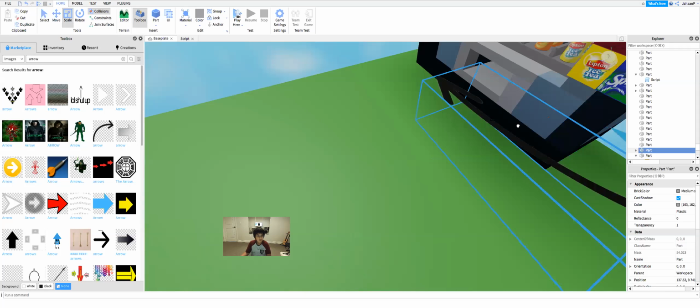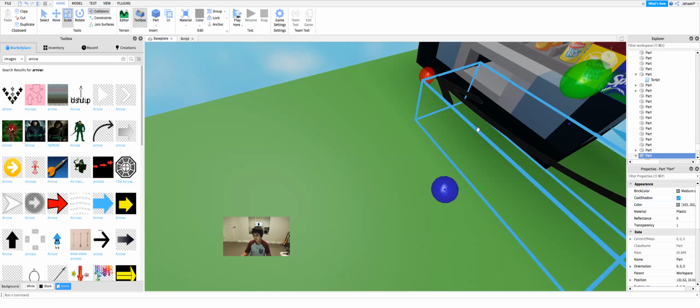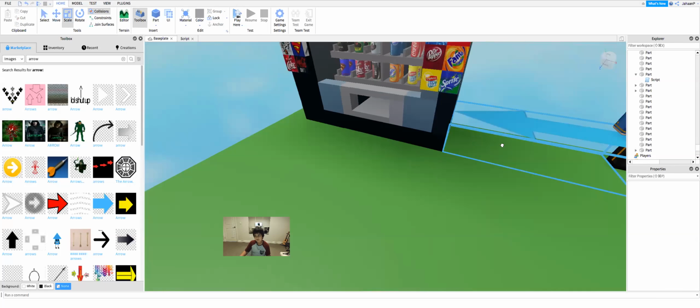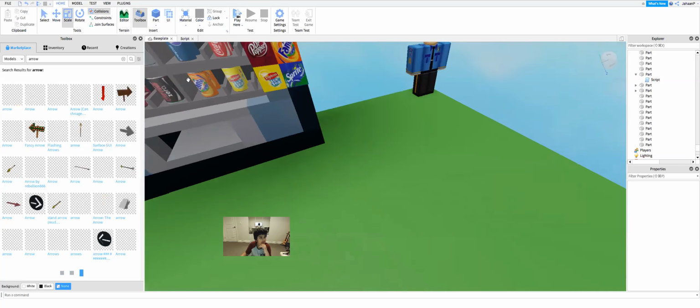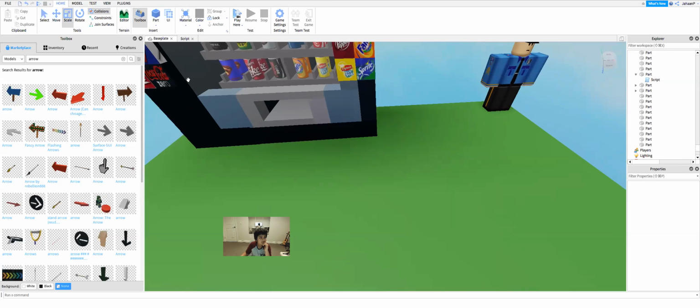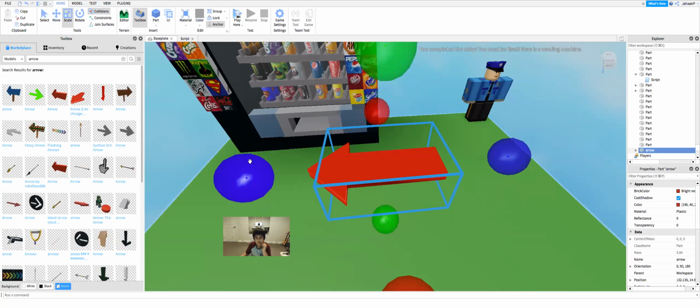These are images, right? Then we don't need these. Instead we'll literally search in models for arrow, so it's like an actual thing. Ah, finally.